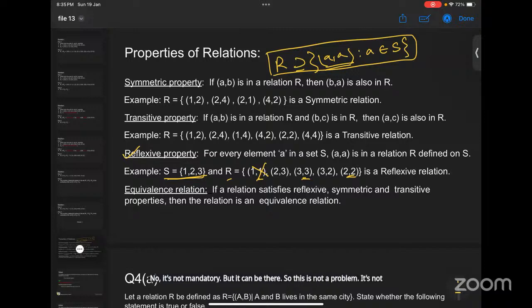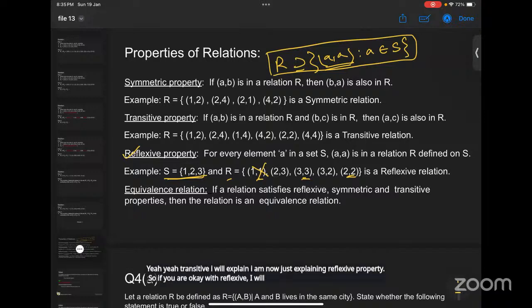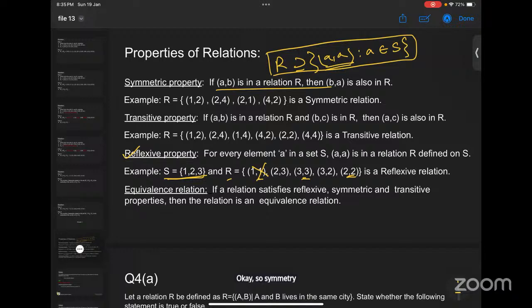Can you explain the transitive property once again? Yeah, transitive I will explain. I am now just explaining the reflexive property. So if you are okay with reflexive, I will move to symmetric and transitive. Okay, so symmetry means, this is the typical definition, that if you have (a, b) in the set, then you have to check for (b, a).